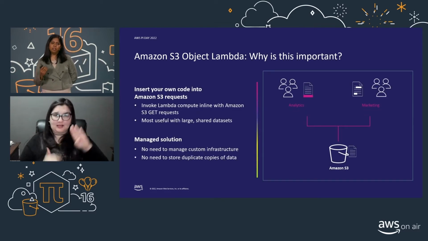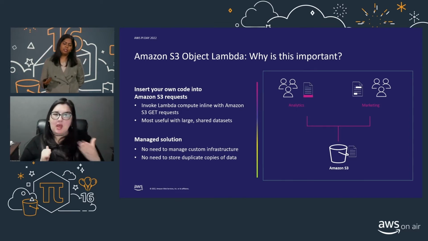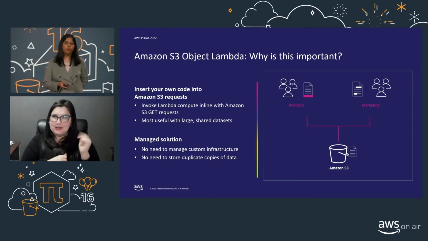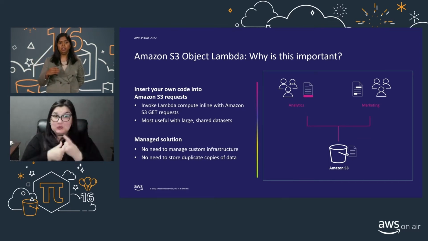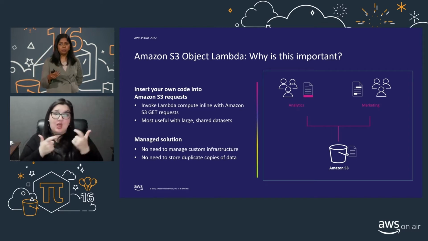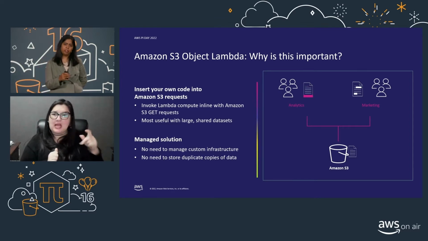Okay, so now that we've seen what S3 Object Lambda is, let's see why we would want to use this, or what is important about it. One of the use cases that we are going to be seeing today is that customers usually have a large shared data set, and it's used by multiple applications, where each application requires a slightly different view of the data to meet its specific requirements.